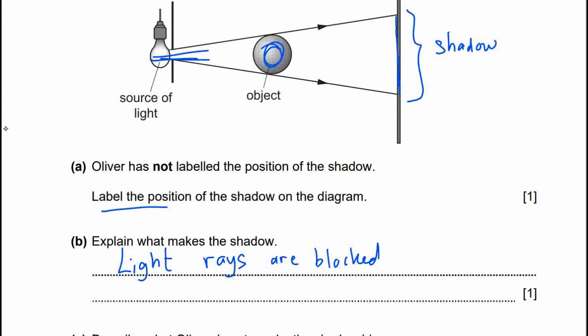This is the opaque object. So light rays are blocked by opaque objects, which makes a shadow.